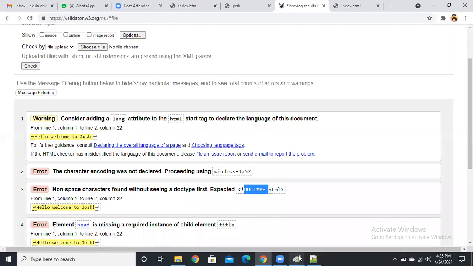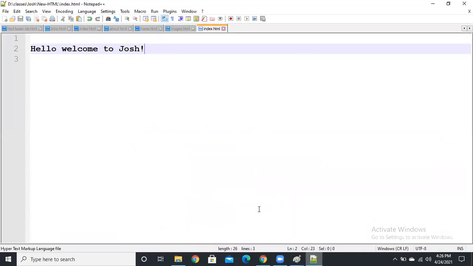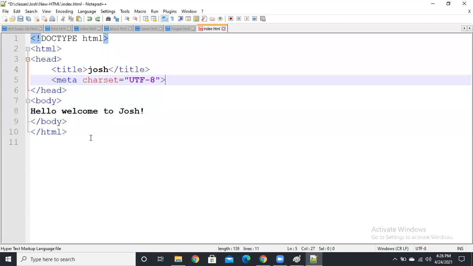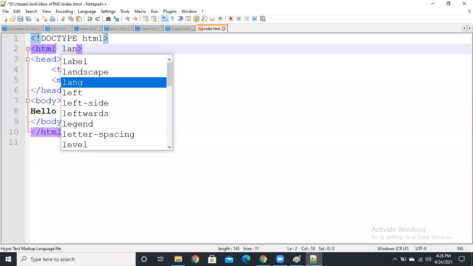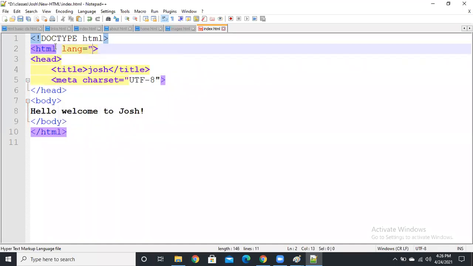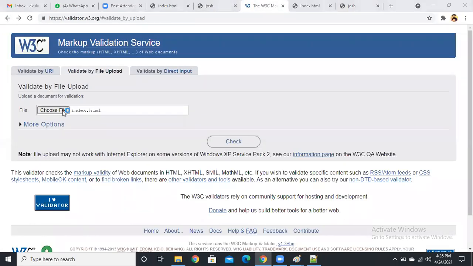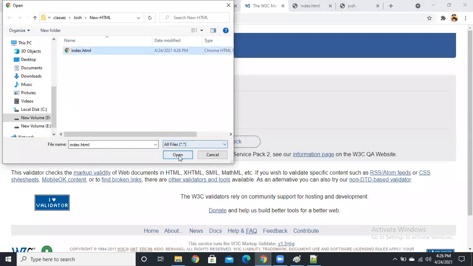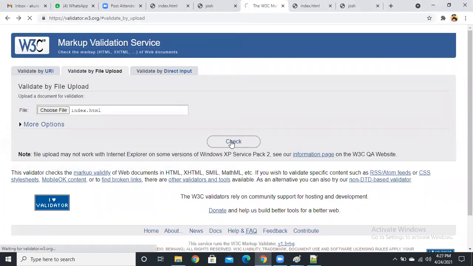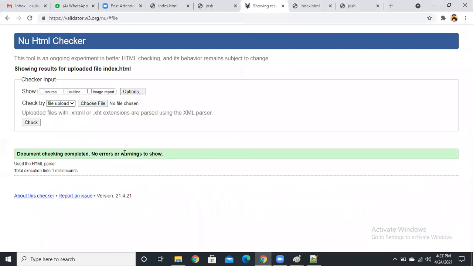Okay, I'm going to change this now, guys. I'm going to add the language attribute in the HTML tag. Simply it's English, and that's it. Even then you will get the same output, there is no visible difference. But this file I'm going to upload again. Choose file, index.html, open and check. Now see, document checking completed. No error sign, no warning to show.